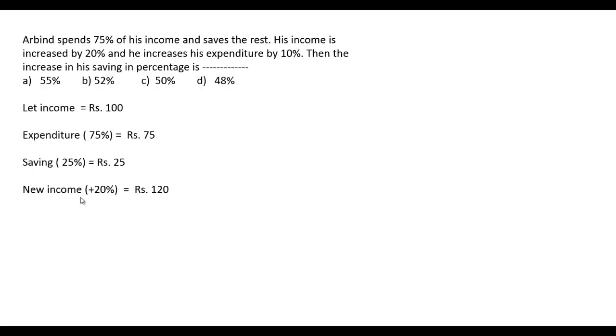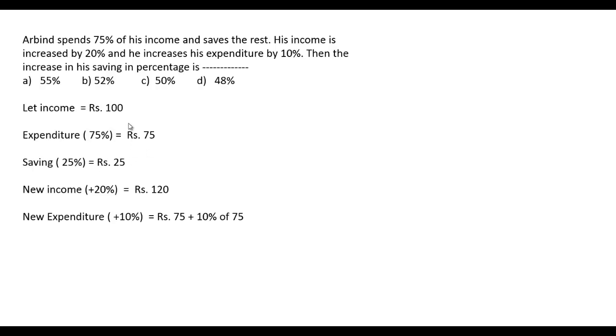But the new income is increased by 20%. Therefore the new income will be rupees 120, 20% of rupees 100. Then the new expenditure increases by 10%.